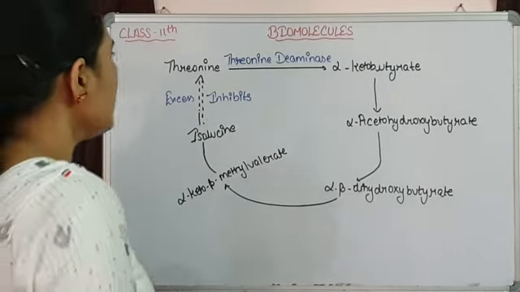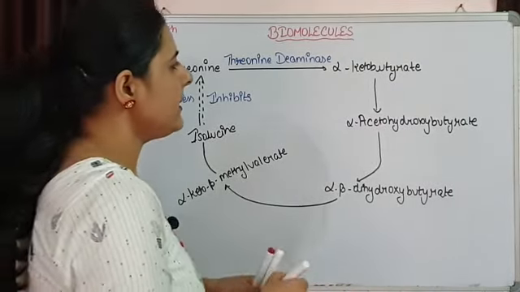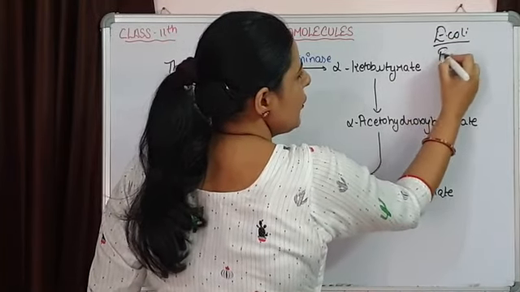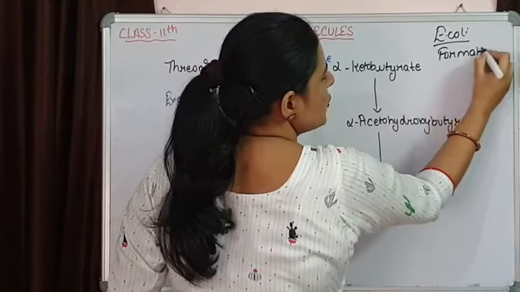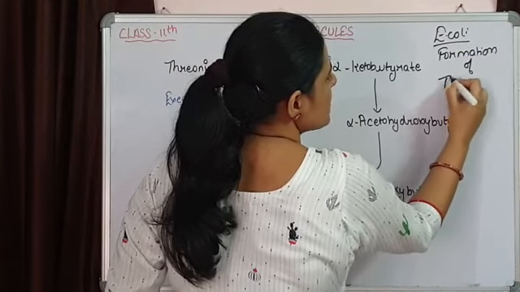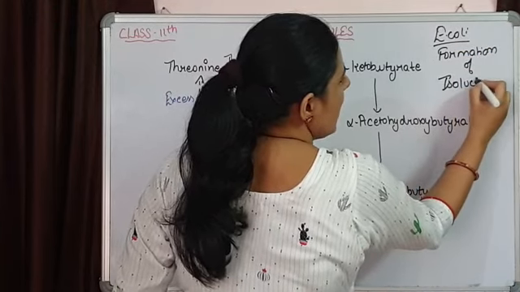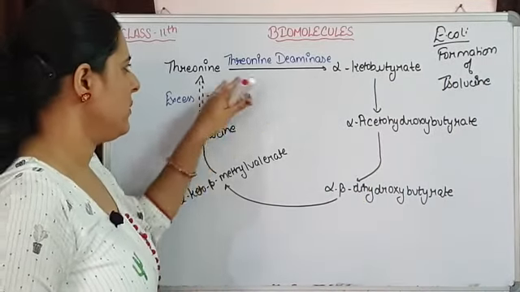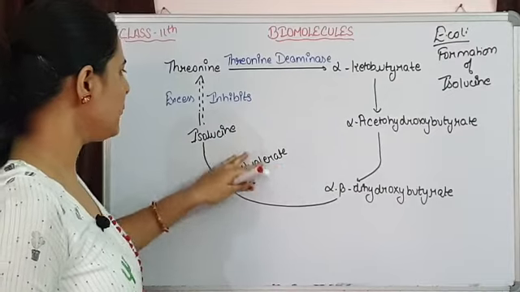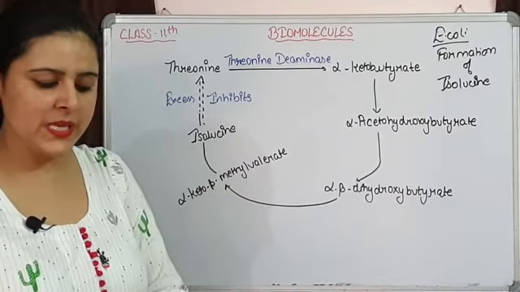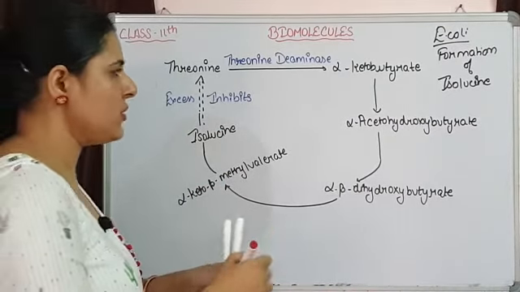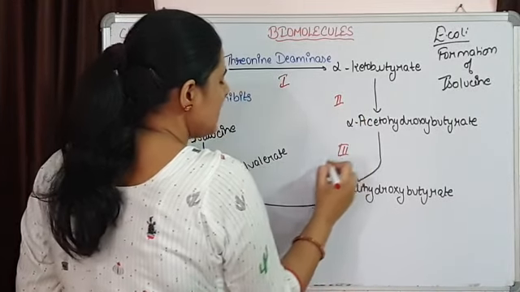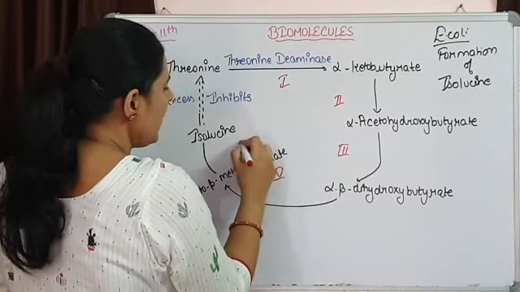I have drawn a pathway that is basically occurring in the bacteria E. coli, and the pathway is simply the formation of isoleucine. We know isoleucine is an amino acid. So isoleucine is formed by first, second, third, fourth, fifth step, means 5 steps are involved in the formation of isoleucine, and at each step there are different enzymes which are going to be involved.